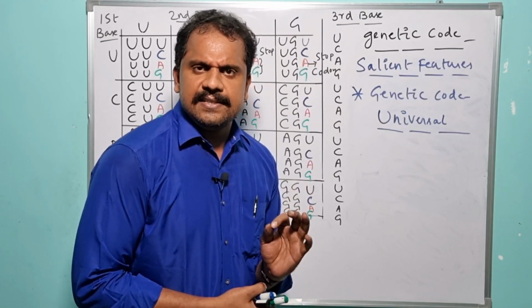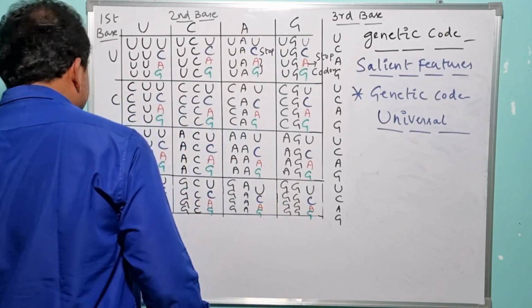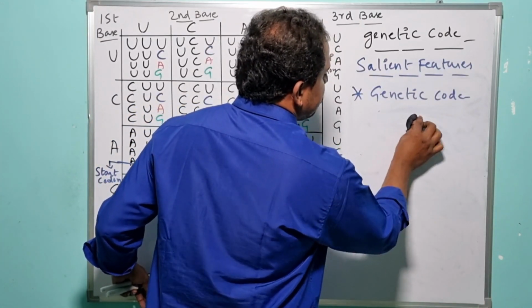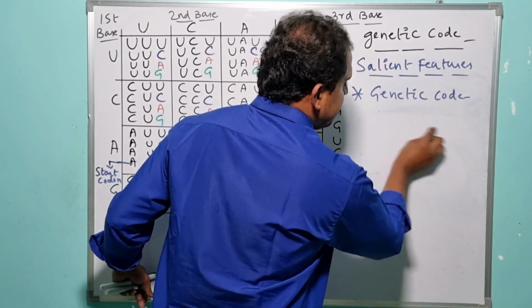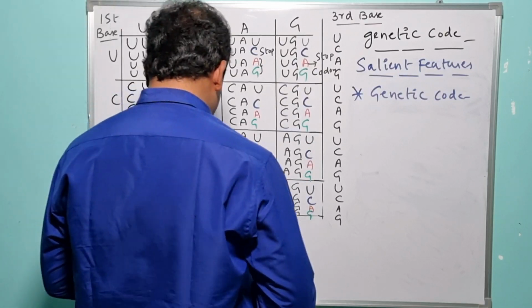And the next salient feature of the genetic code is that it is non-overlapping. What is the meaning of non-overlapping here?